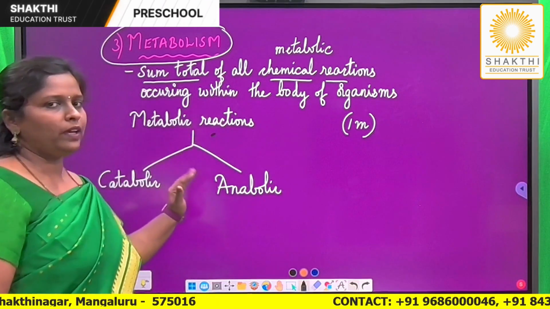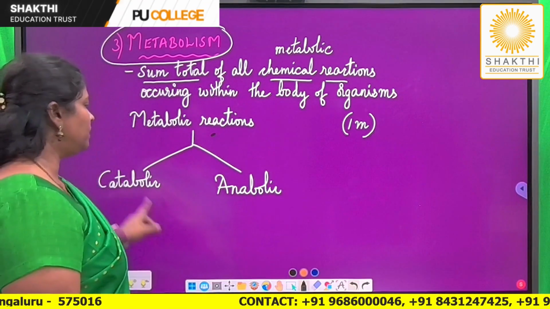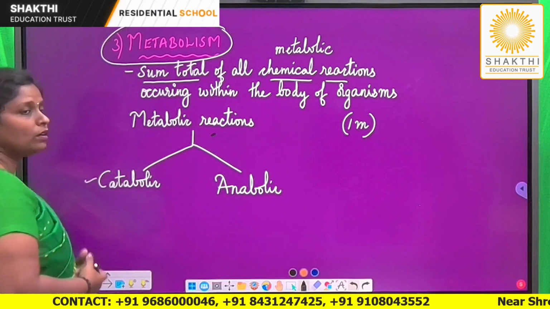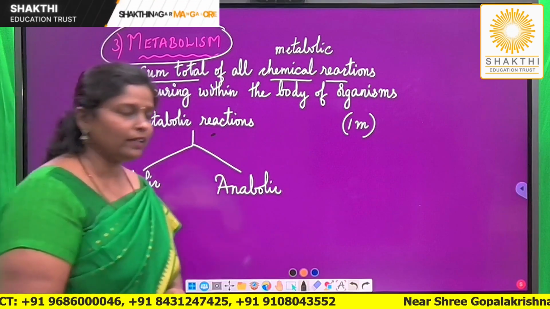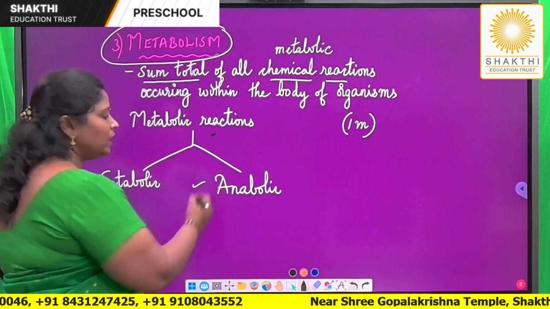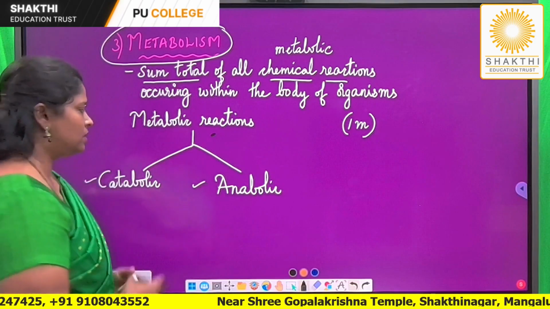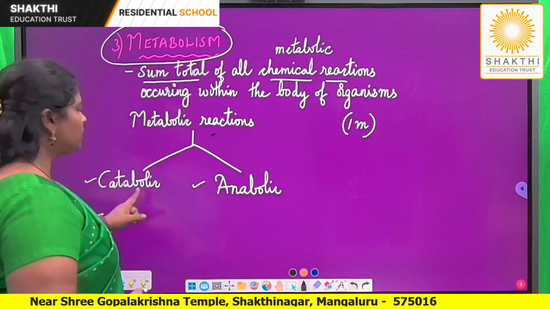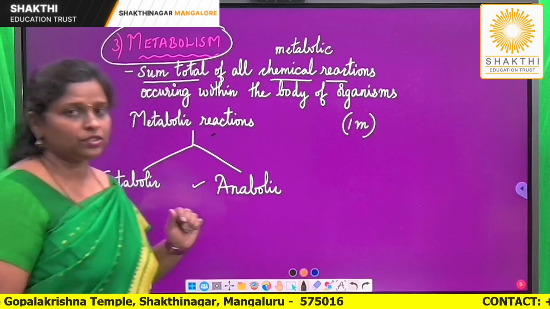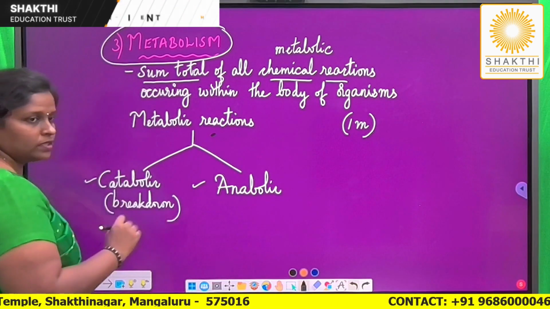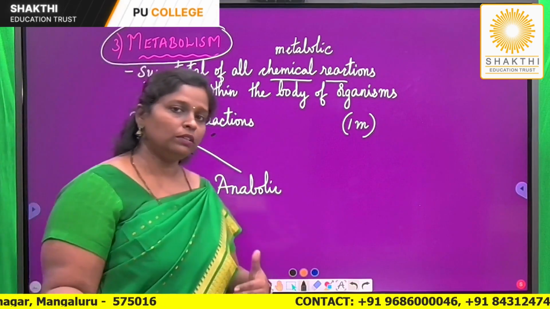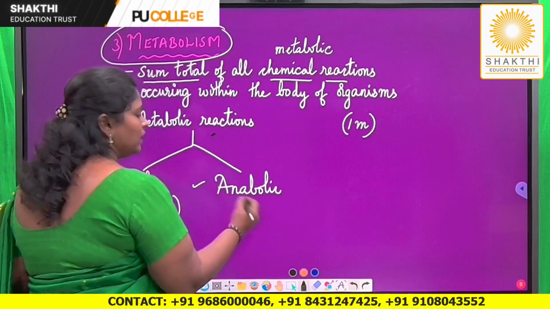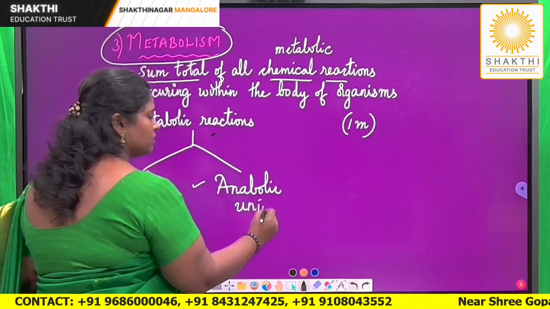Just going one step ahead, you have to know the basic difference between two types of metabolic reactions. One is called catabolism or catabolic reactions. The other one is called anabolism or anabolic reactions. In a simple way, with a simple example, I will explain. Catabolism, what happens in a catabolic reaction is breakdown of molecules. A larger molecule is breaking down into a simpler molecule, whereas the opposite happens in anabolic reactions. There is union of molecules.